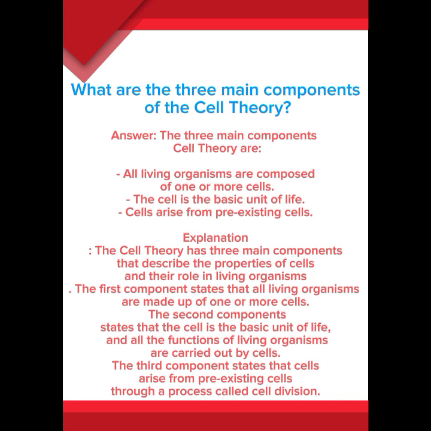Explanation. The cell theory has three main components that describe the properties of cells and their role in living organisms. The first component states that all living organisms are made up of one or more cells. The second component states that the cell is the basic unit of life, and all the functions of living organisms are carried out by cells. The third component states that cells arise from pre-existing cells through a process called cell division.